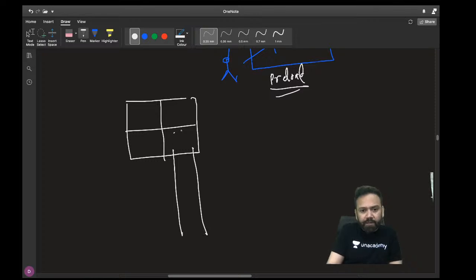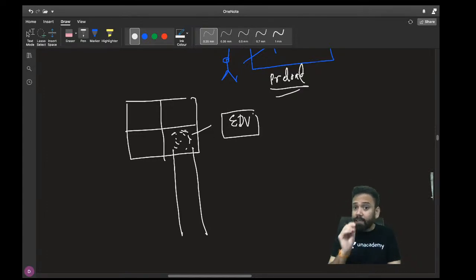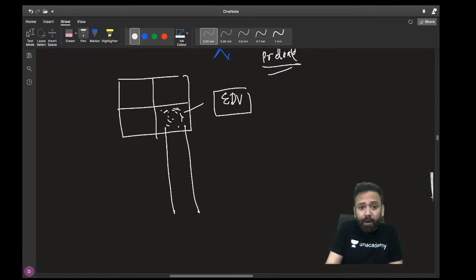This is the pressure, this is the blood. It is end diastolic volume. End diastolic volume is the amount of blood present in the heart that wants to open which valve? Aortic valve. So this is behaving like preload.